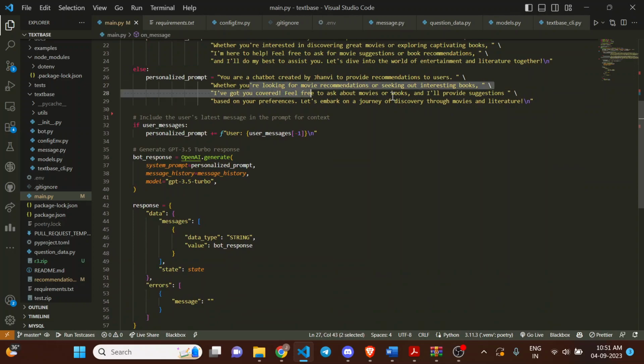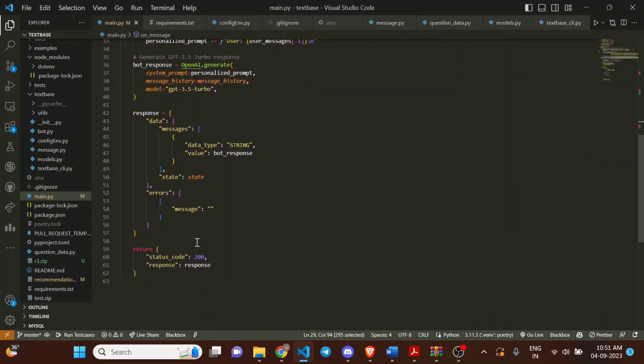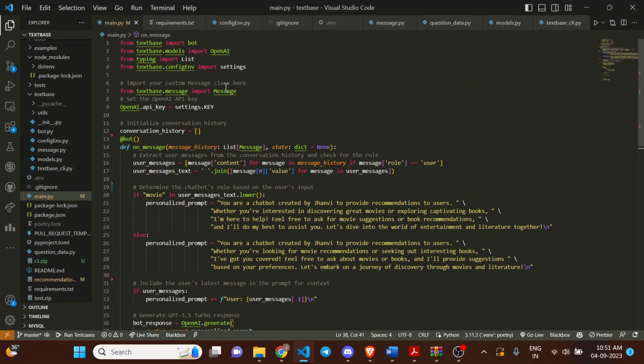Otherwise, there is the journal prompt that we'll be using, and it will track the message history, and based on the above history it will give the output. Now this is the response of 200 if the user has correctly given the response.